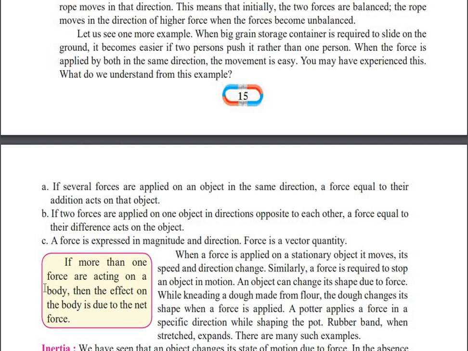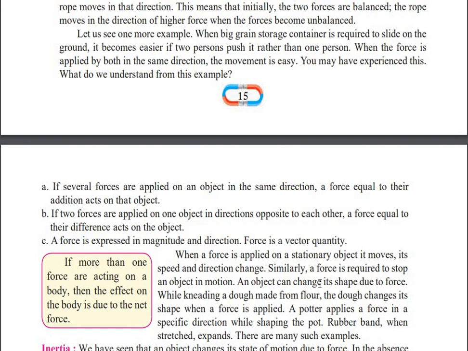If more than one force is acting on a body, then the effect on the body is due to the net force. When a force is applied on a stationary object, it moves, and its speed and direction change. Similarly, a force is required to stop an object in motion. An object can change its shape due to the force. These are some properties of the force.